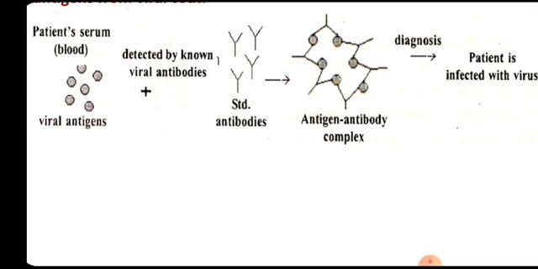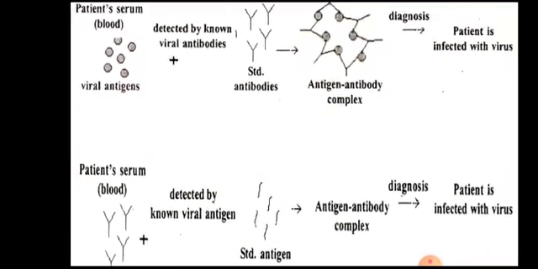These standard antibodies are known to bind to specific antigen. So when this is mixed with antibodies, if the antigen is present, antibodies are going to attach or bind to this antigen, and there will be formation of antigen antibody complex. Formation of antigen antibody complex indicates that the patient is infected with virus.